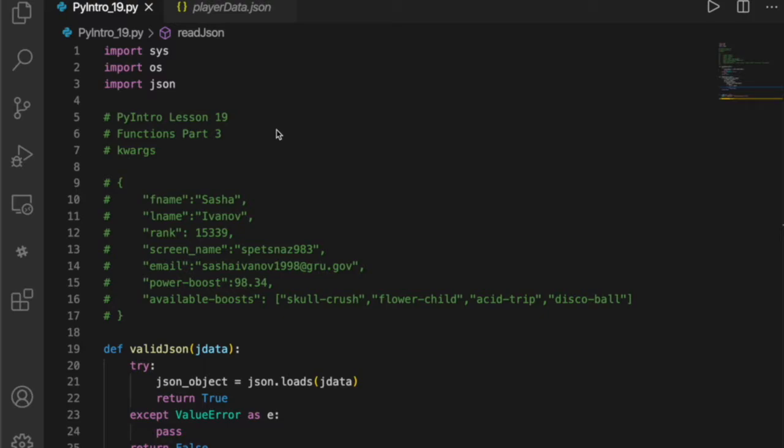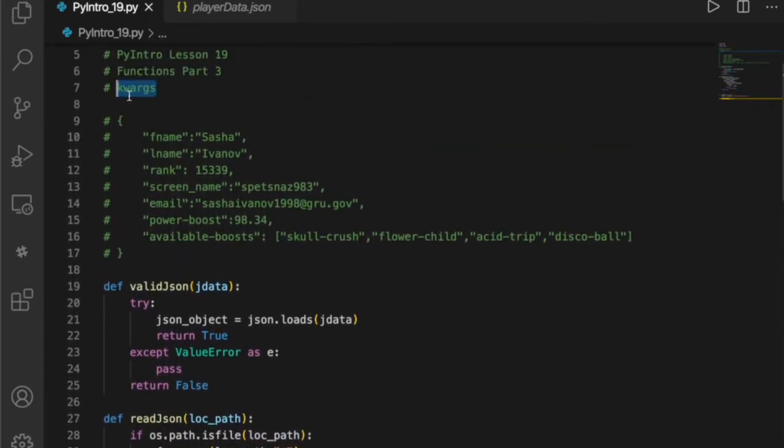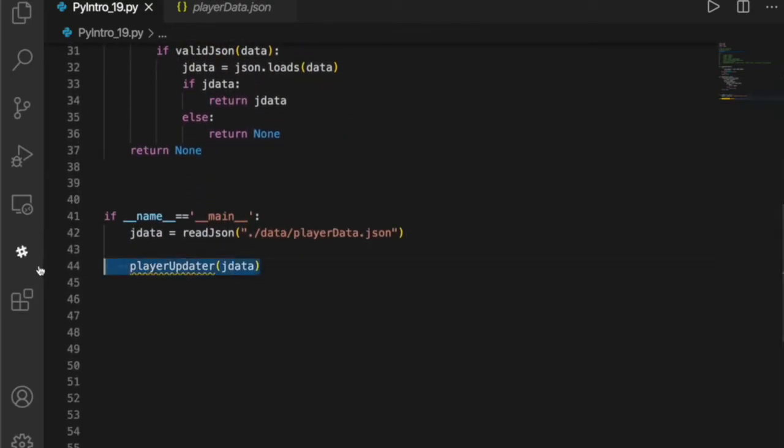Python Crash Course Lesson 19. Functions Part 3, we're going to do KWArgs. KWArgs is what we call keyword arguments. And again, the word is not a reserved word. It's just a naming convention. Keyword arguments are kind of exactly what they sound like.